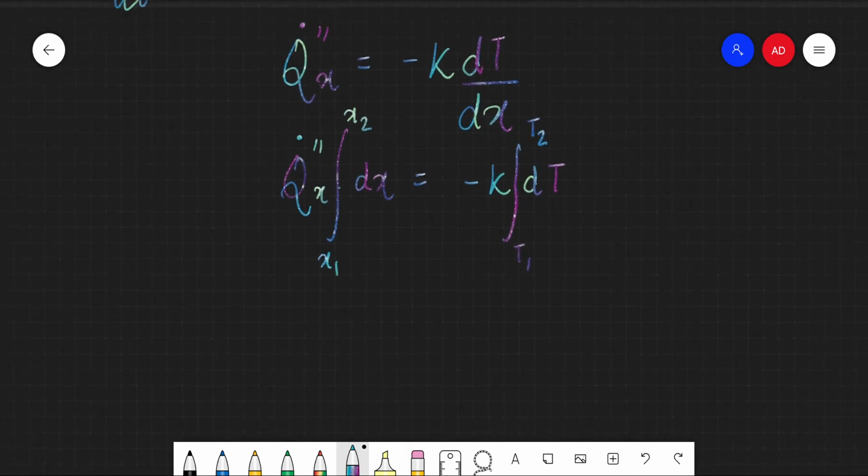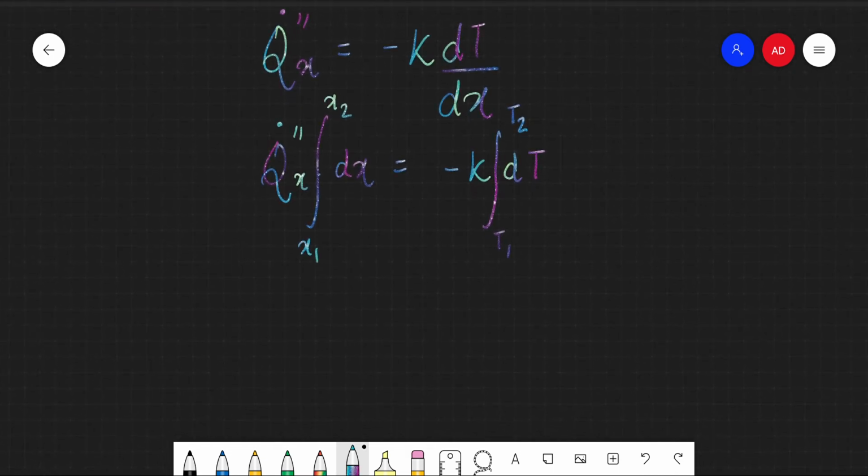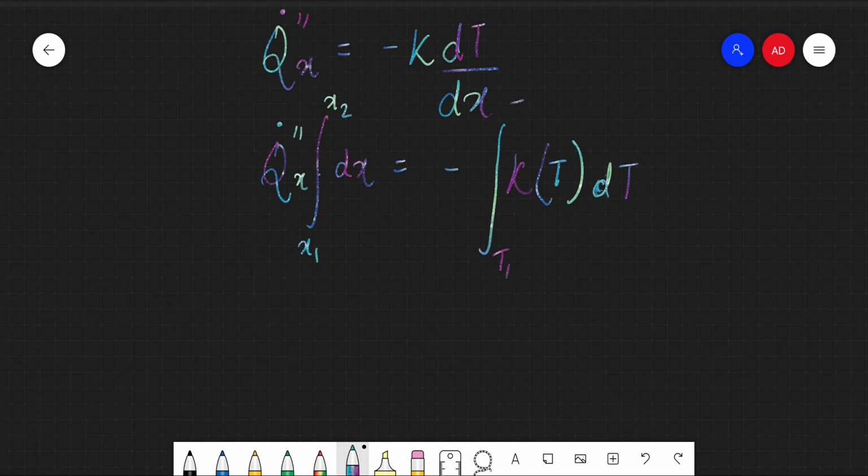But you might have noticed a sleight of hand that I've done here. I've kept the k outside the integration, which should not be the case, because we have just said that k can also be a function of temperature, right? So if we say that k is actually a function of temperature, then this comes inside the integral, and we are integrating from T1 to T2.